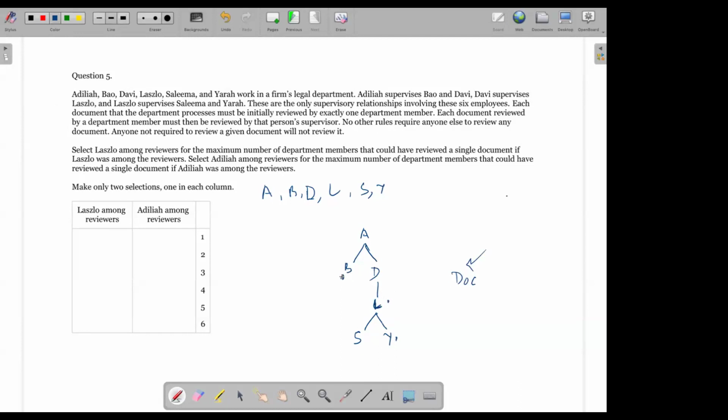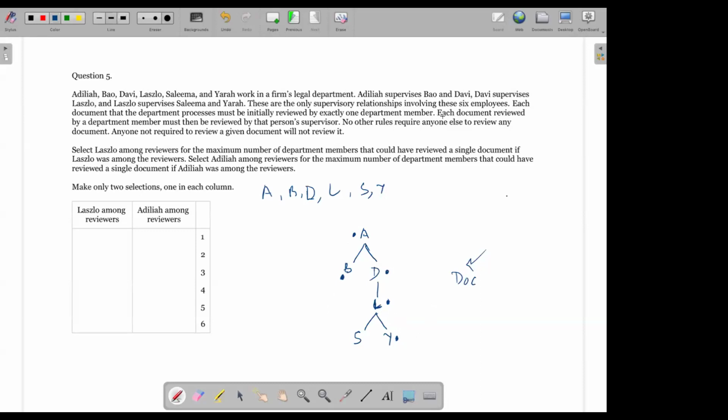Each document reviewed by a department member must then be reviewed by that person's supervisor. So let's say a document was reviewed by B. Then A would also need to review it. Say if Y had reviewed a document, then L is the supervisor of Y, so L would also have to review it. But then when L reviews a document, L's supervisor D would also have to review it.